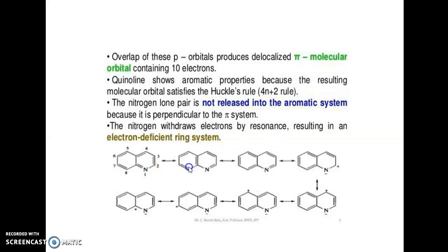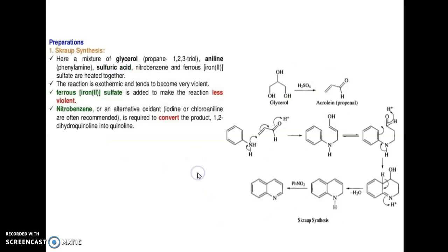So these are some of the structures obtained by the delocalization of electrons. These are formed by the withdrawal of electrons from the nitrogen.